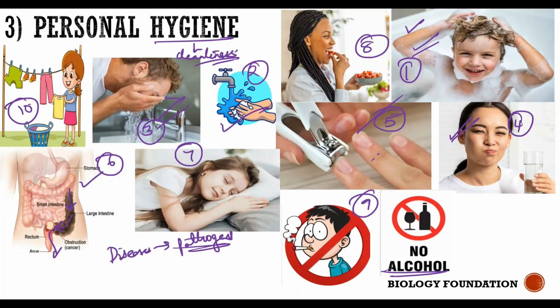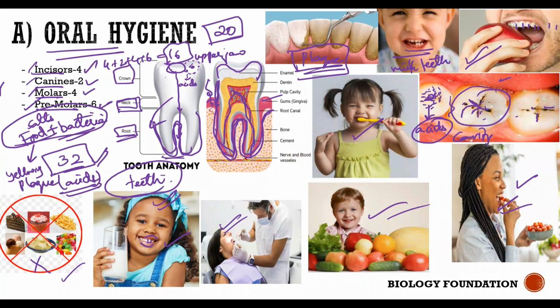Personal hygiene, as I told you, consists of certain habits that one must follow throughout their life. At any particular stage of your life, if you don't follow them, obviously it will affect your health. So all these habits one must include daily, for a healthy growth of your body. And finally, we talked about oral hygiene, how teeth must be given proper care, because they play a very important role in grinding the food that we eat, making our food into tiny bits and pieces.